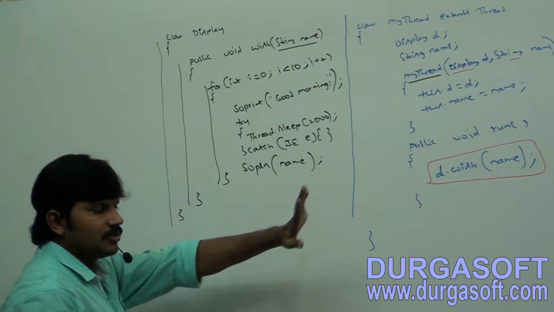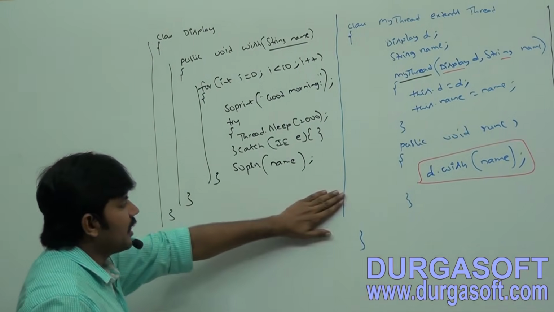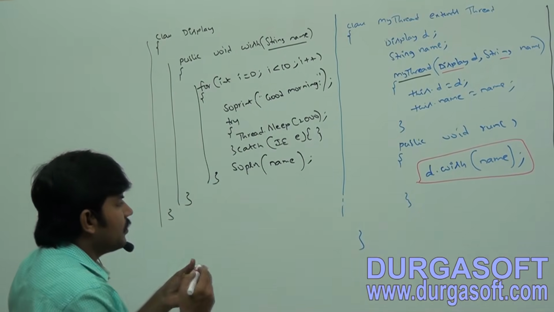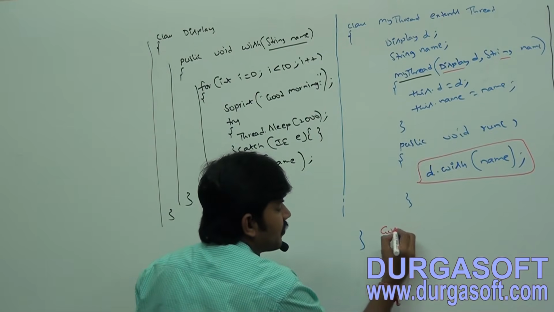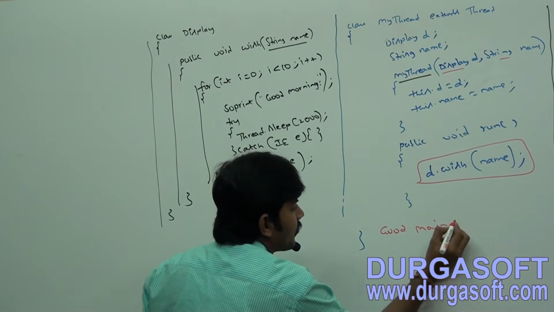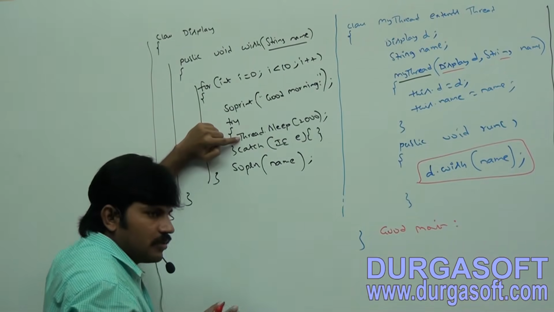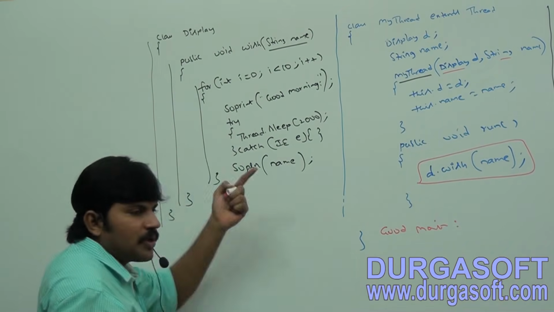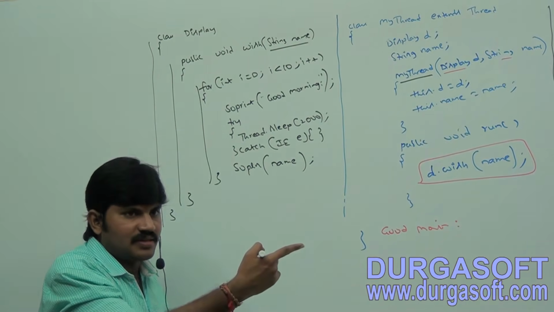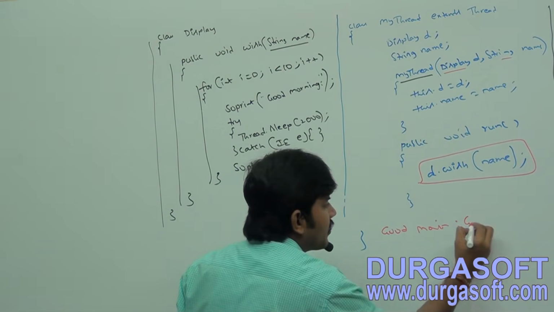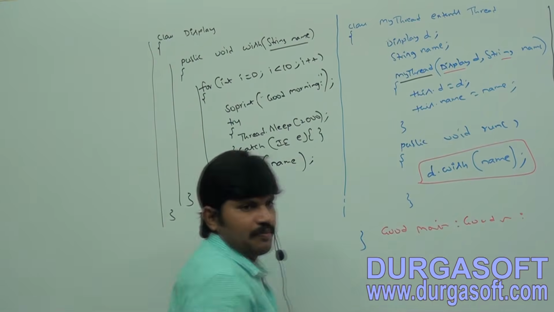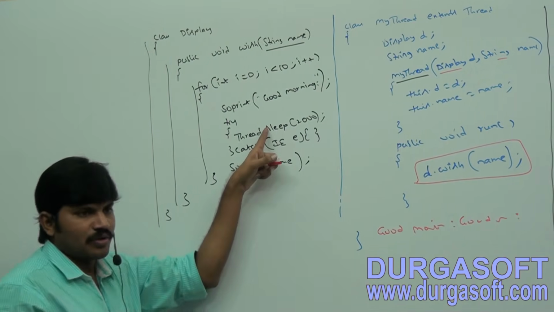Assume T1 got the chance. T1 came and is trying to print good morning. Observe, T1 prints good morning, and then what is this thread doing? Sleeping. Whenever the first thread is sleeping, the second thread will get the chance or not? Yes, the second thread prints good morning, and then sleeps. Meanwhile the first thread is going to wake up.